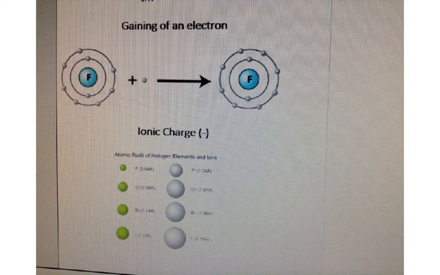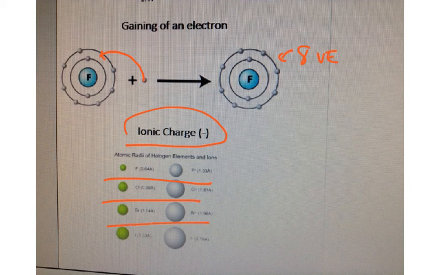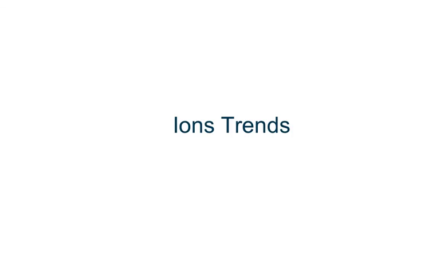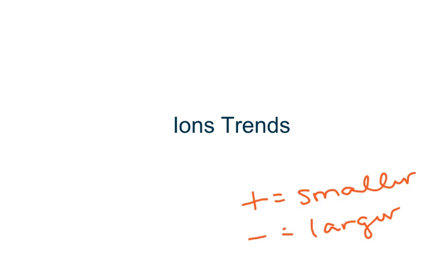And here's the picture. So you have F gaining 1 electron to make it a full octet. So now that one has 8 valence electrons, which makes F happy. And so therefore its charge is a negative 1. And if you look at all of these trends, as you gain 1, you always get larger. All right, that's it for trends. Remember, think about gaining and losing weight. Positives equal smaller, because you've lost an electron. Negatives means you gained an electron, so you are larger. All right, have a great night.